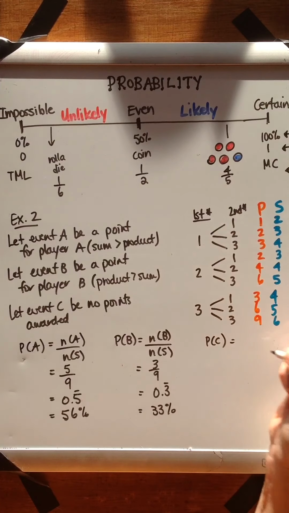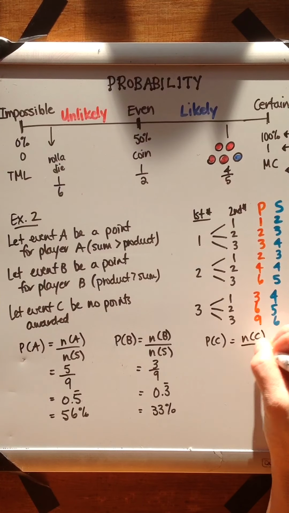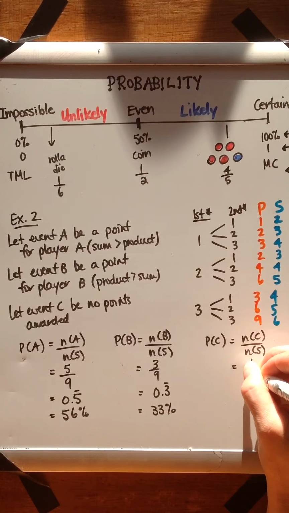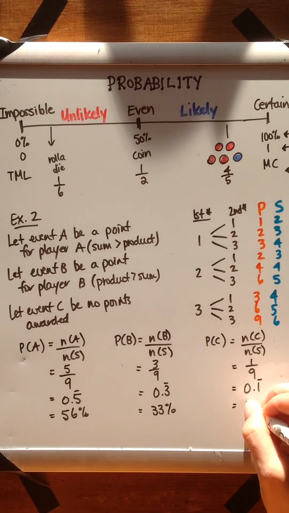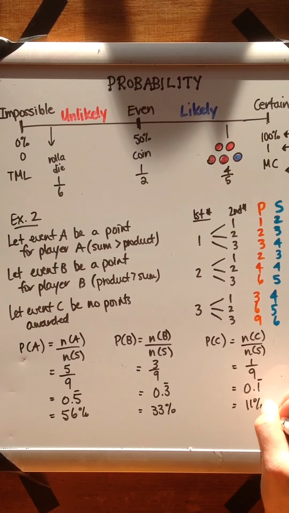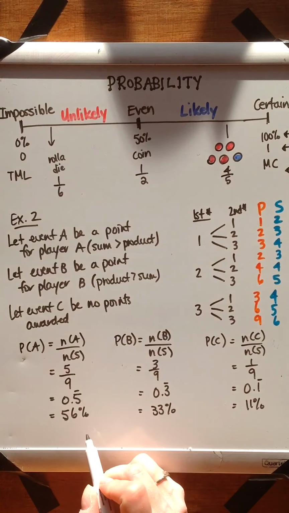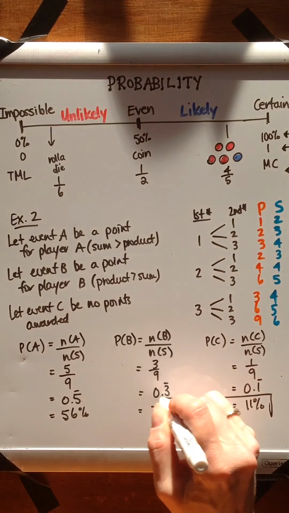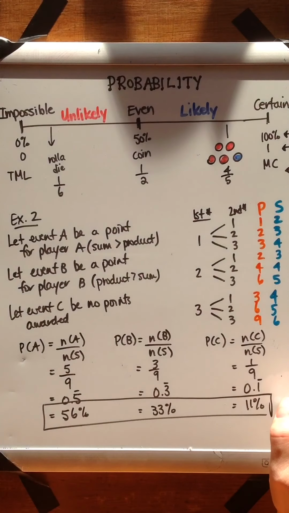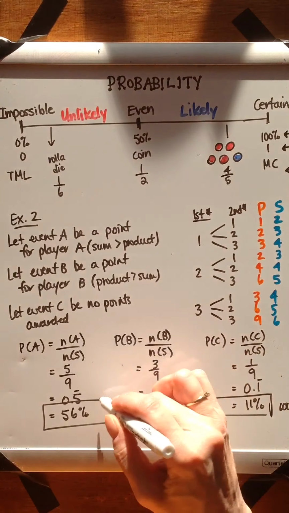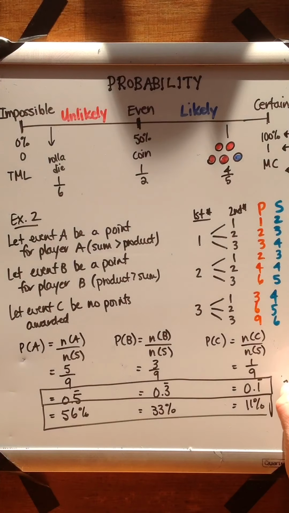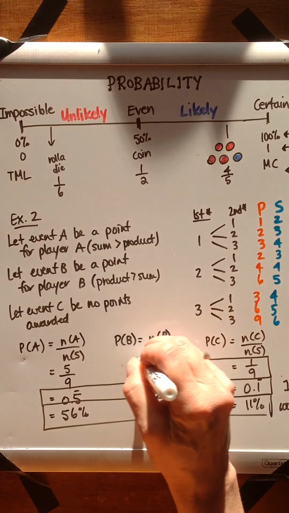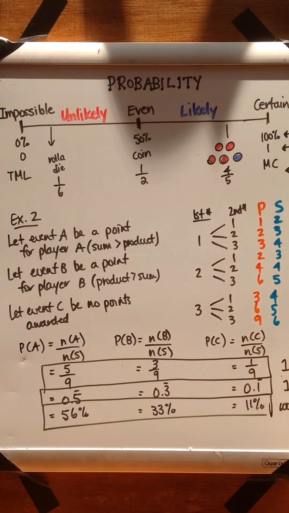Probability of no point being awarded. Well, the number of times that happens out of the total is 1 out of 9. So we have 0.1 repeating, or you could write it as a percentage, 11%. And so you should discover that all of the percentages add up to 100. All of the decimals, I know that they're repeating digits here, I'm not going to show the repeating digits, but they would all add up to 1. And all of the fractions would also add up to 1, so that all events are included.